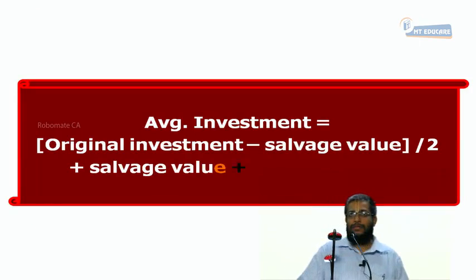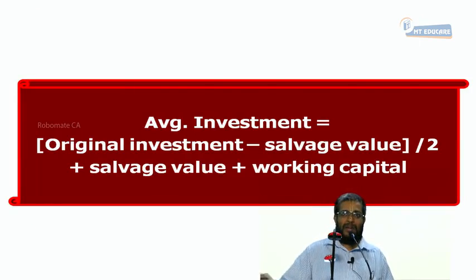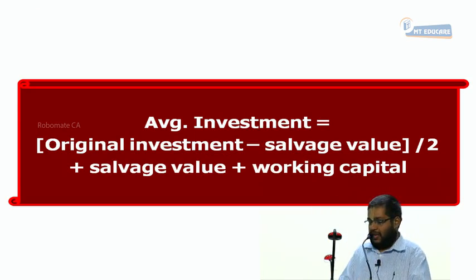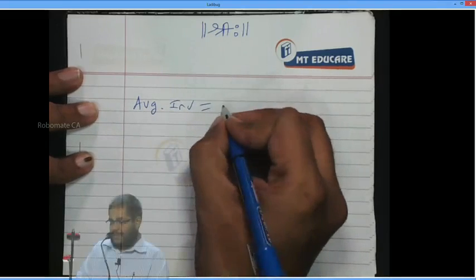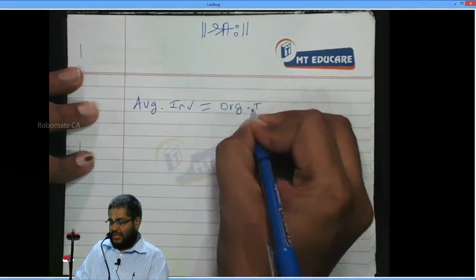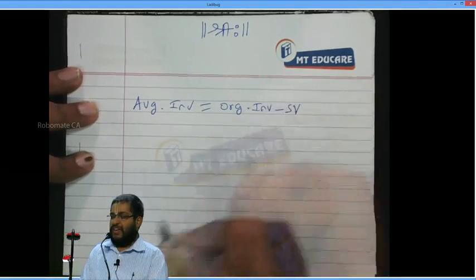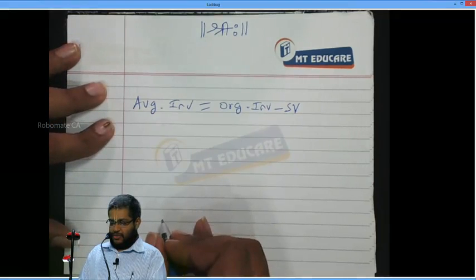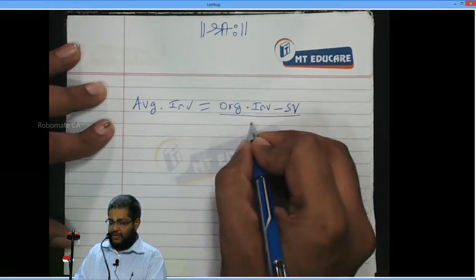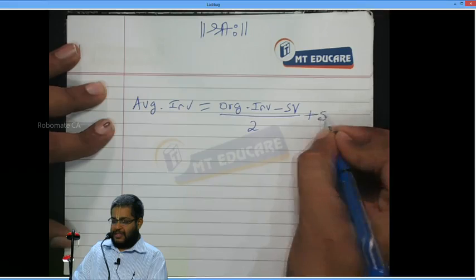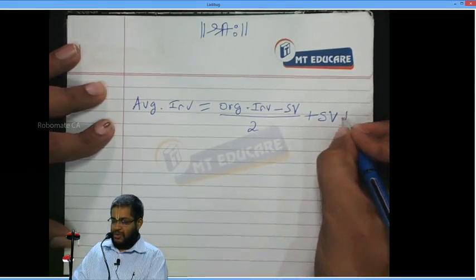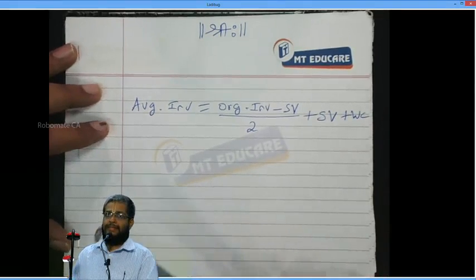Write down a note. Just to avoid confusion, write it here. Average investment is equal to original investment minus salvage value, divided by 2, plus salvage value, plus working capital.